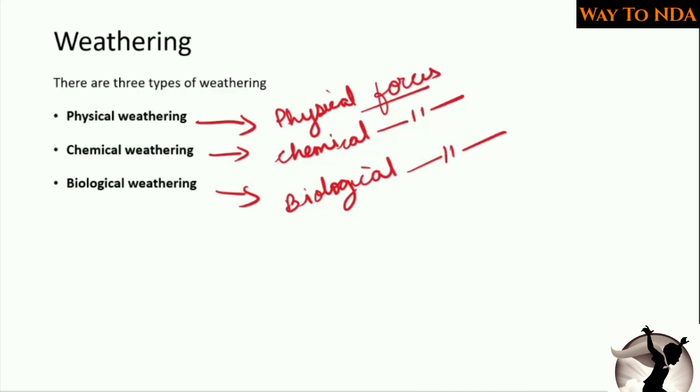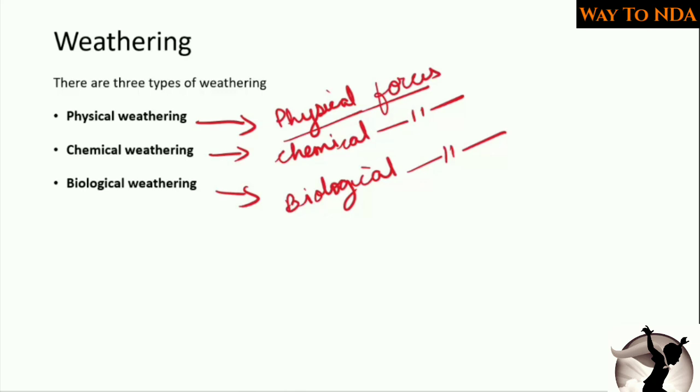So what are these physical forces? Physical forces may be wind, or water, or ice. So these are the physical forces.